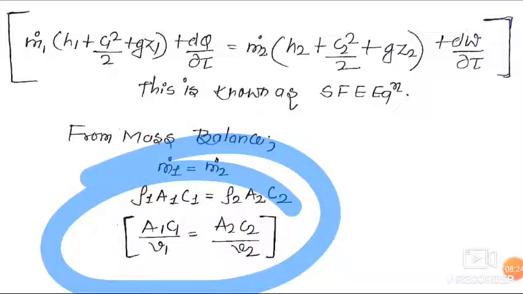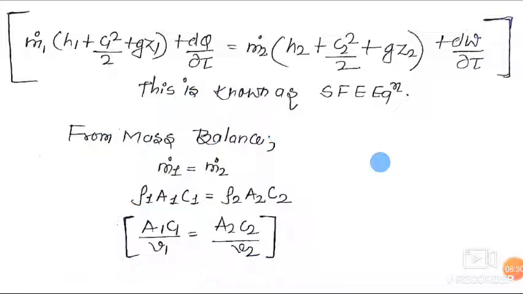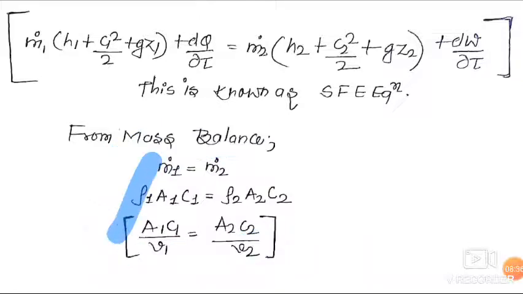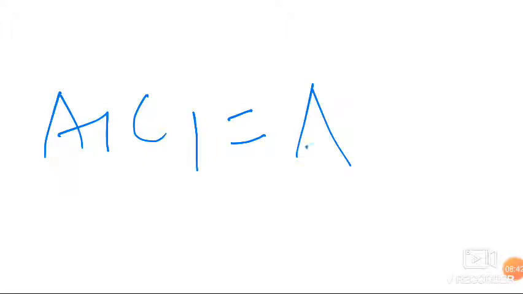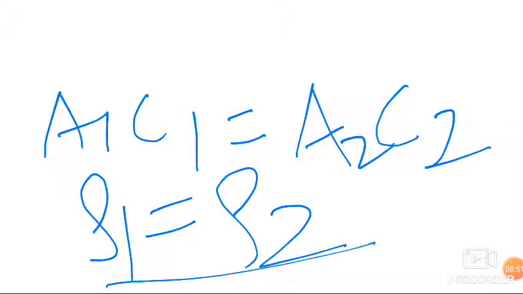This equation is also very useful, friends, and this equation is also called the continuity equation. If the density is the same, then what do we get? A1 C1 is equal to A2 C2. This is the continuity equation if density at 1 is equal to density at 2. So it is very important, widely used to solve numericals.